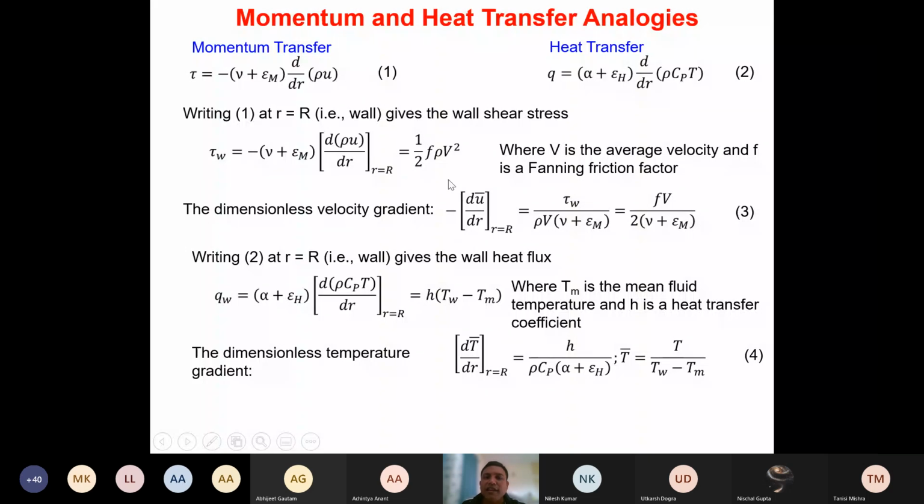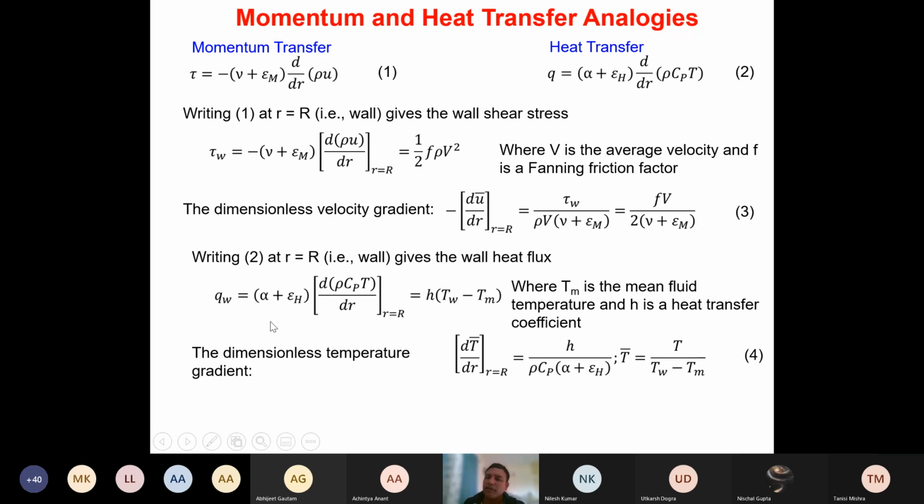The dimensionless velocity is U divided by capital V. If I put U divided by V here and rearrange, what I get is minus du bar by dr at R equals capital R is obtained as tau W divided by rho V times nu plus epsilon m, where nu is the kinematic viscosity, and that equals fV divided by 2 times the bracket nu plus epsilon m. So this equation number 3 we have obtained.